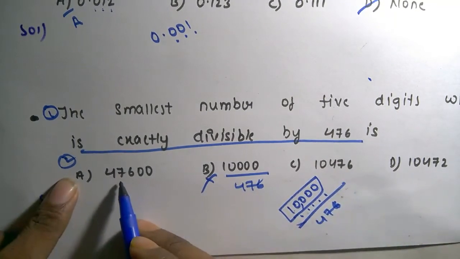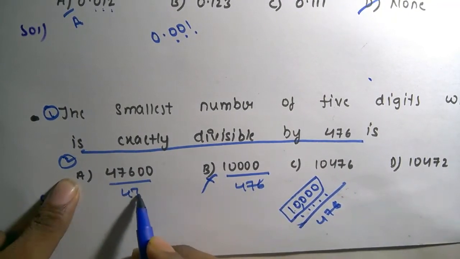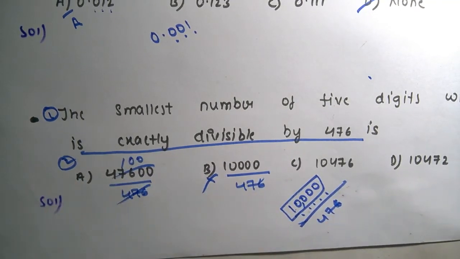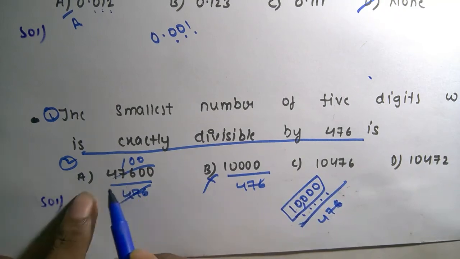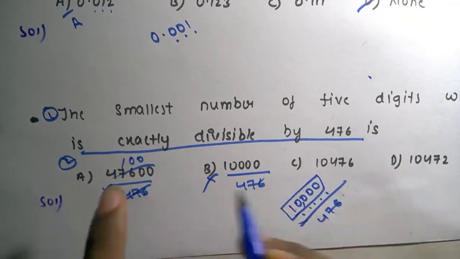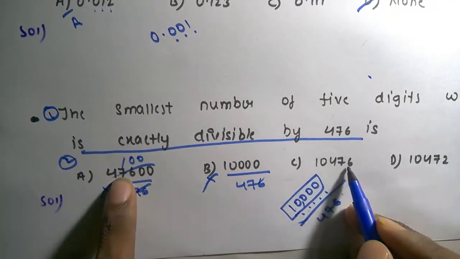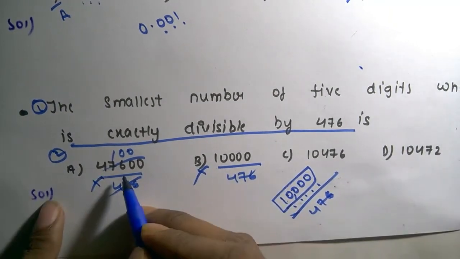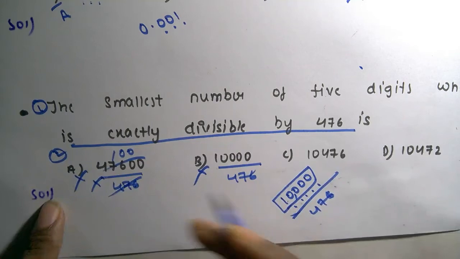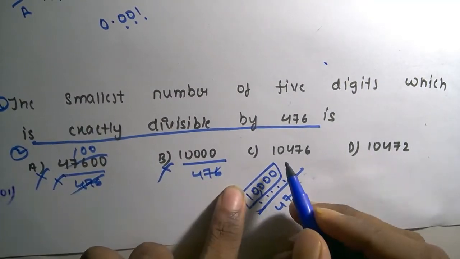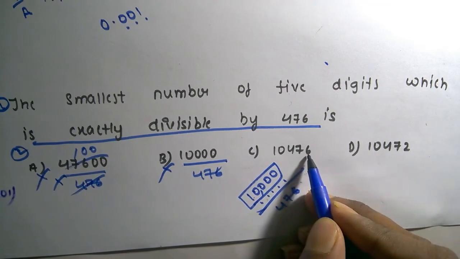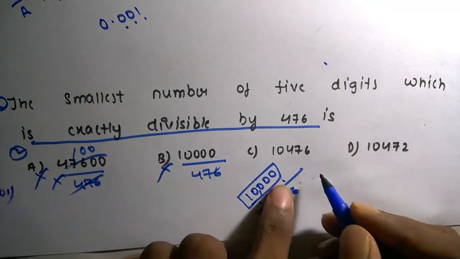Let us check 47600 by 476. It is exactly divisible by 476, but it is not the smallest among these, since 10476 and 10470 are smaller than 47600. So this is also not the correct option. Let us check 10476.